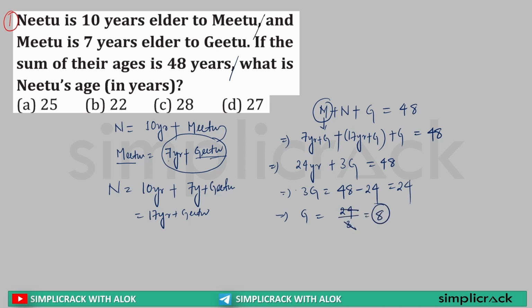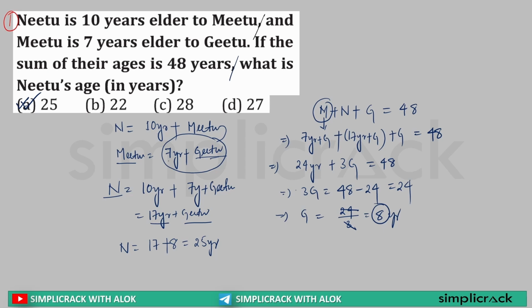Now understand, Gitu's age is 8 years. Now what has it asked? What is Nitu's age? Nitu's age is equal to 17 plus Gitu's age. So Nitu's age is 17 plus 8 years, equal to 25 years. So the age of Nitu is 25. Clear? Very basic. You just need to understand how to solve it.